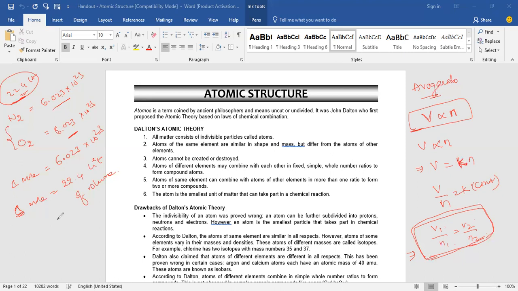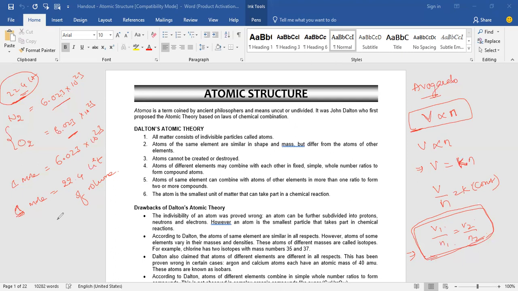The first atomic theory is the Dalton atomic theory. Dalton is the first scientist to propose that there is an atom, which is the smallest particle of matter. What Dalton said is that the atom is the smallest particle of matter, which is uncuttable or indivisible. His main statement is that the atom is the smallest particle of matter, which is uncuttable or indivisible. Understood? Yes, sir. That is the first postulate of the Dalton atomic theory.